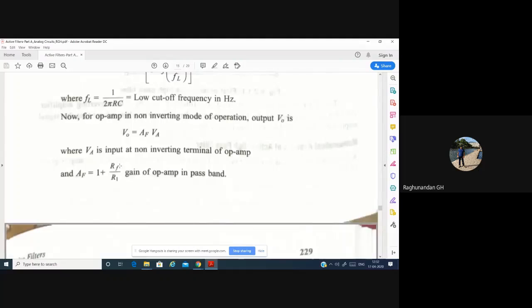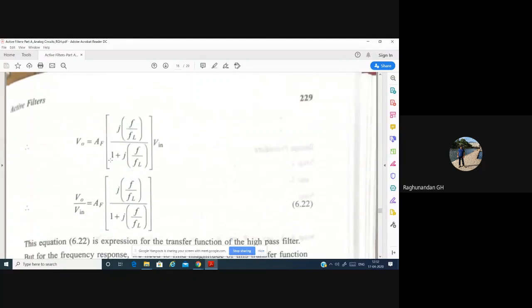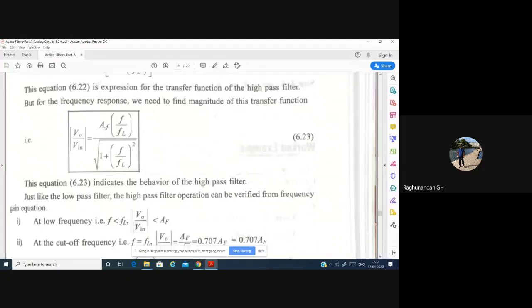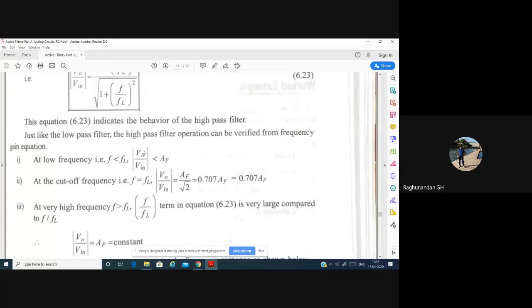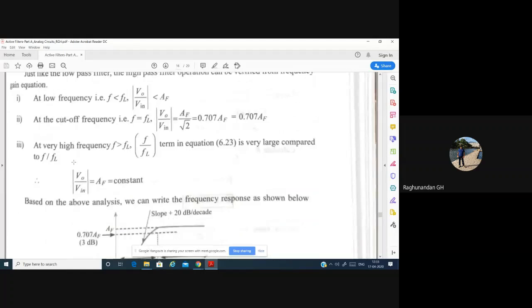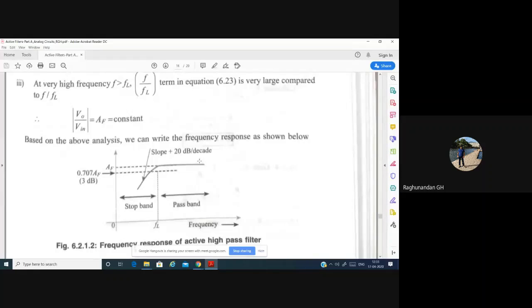Again, it's a non-inverting op amp, with gain 1 plus RF by R1. So the gain is A into F by FL, divided by root of 1 plus F by FL whole square. Since it is first order, we have the square. If it is second order, it will be to the power of 4. These are all the same things; I will not be repeating them. Whatever we had for the first order low pass filter, the same we have for the first order high pass filter. Only here, it is 20 dB per decade. For second order, we'll have 40 dB per decade.